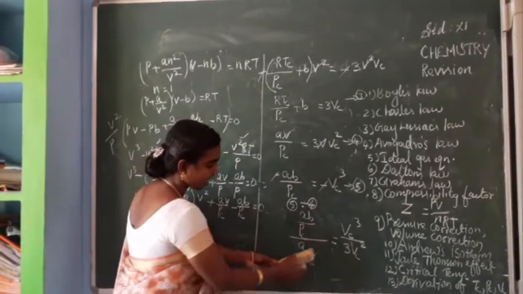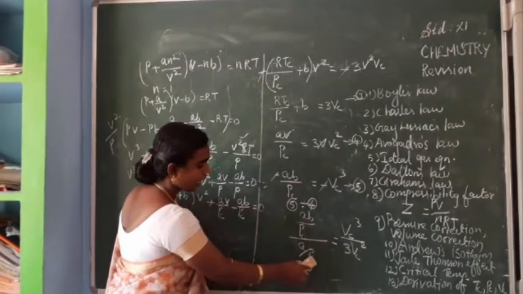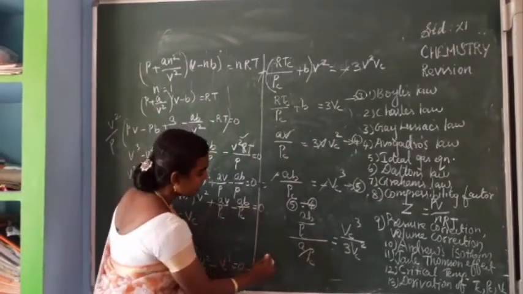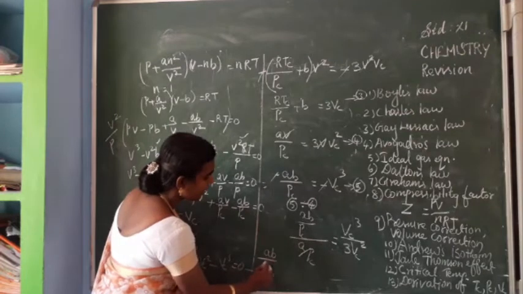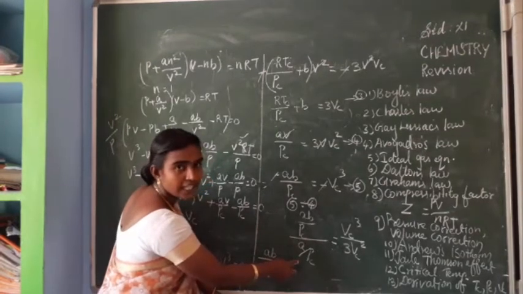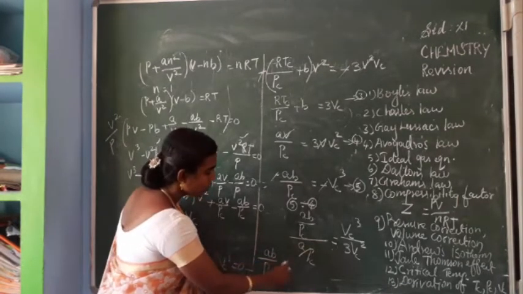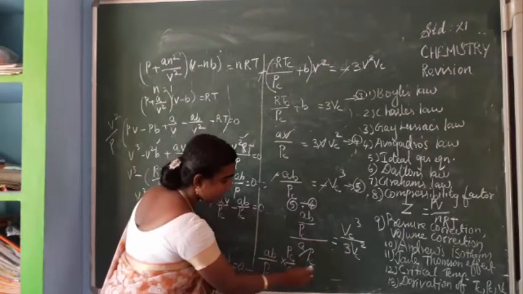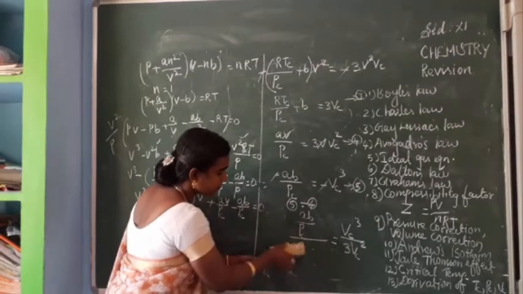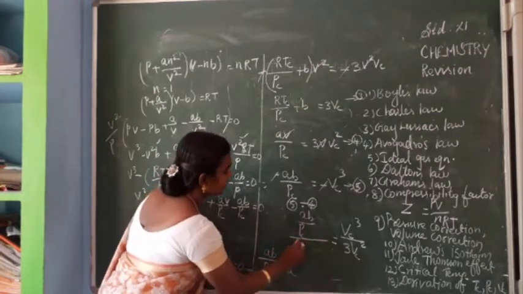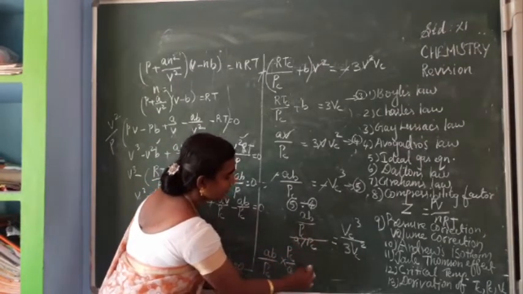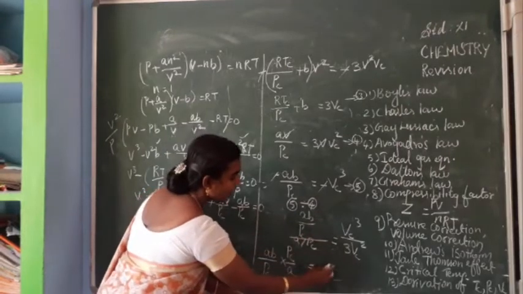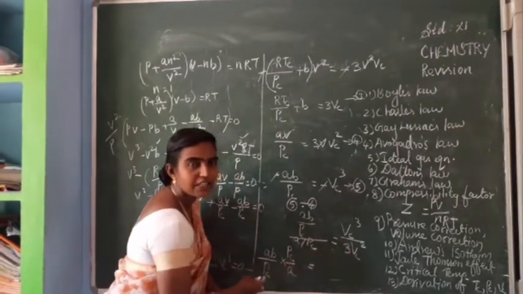Now we can take in reverse form once again for your understanding. I am writing again. AB divided by PC, this we can write in reciprocal form, isn't it? So it is PC divided by A, which is equal to A by PC, which is equal to this one, Vc cube divided by 3Vc square.